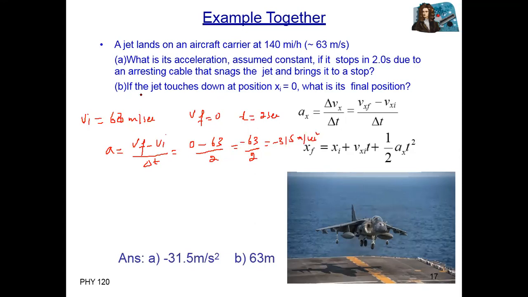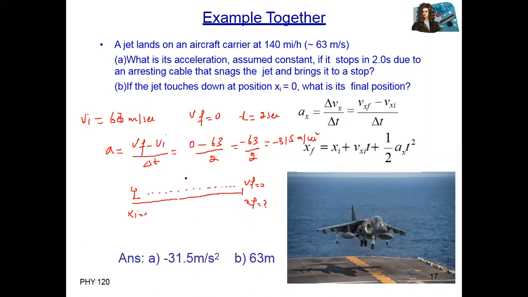Second one: if the jet touches down at position xi, the starting position, let's suppose the touching position is 0. What is its final position? For example, let's suppose this is the ground. The aircraft touches down at this position and moves for some time, and the final velocity is 0. So we don't know xf, the displacement covered.